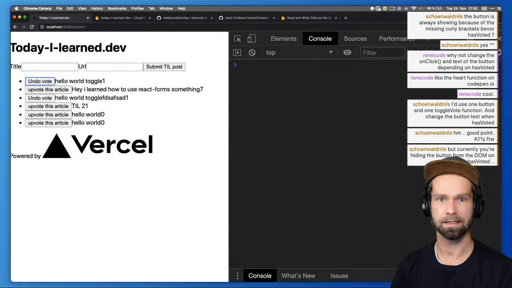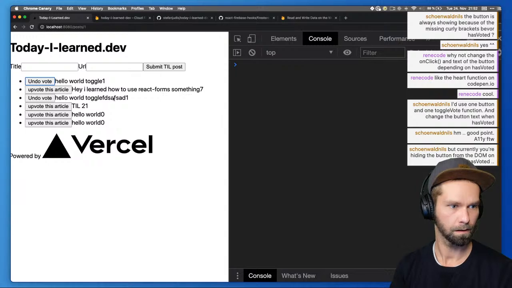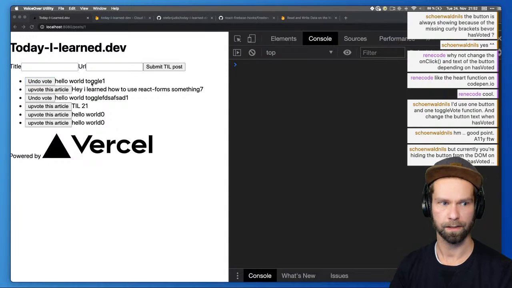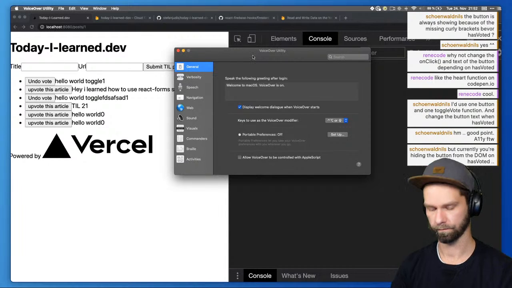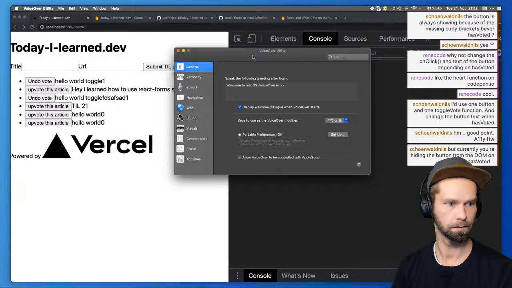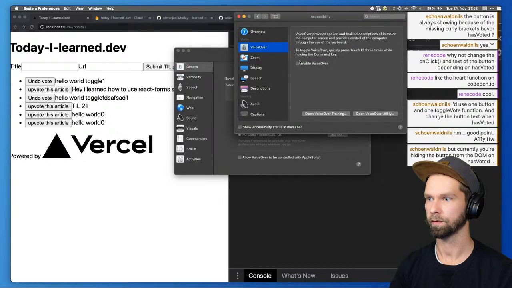What we see already is that it is keeping the focus on the right element, which is pretty sweet already. So let's see. Can we spin that off? Where do I turn on VoiceOver and accessibility? VoiceOver, here we go.